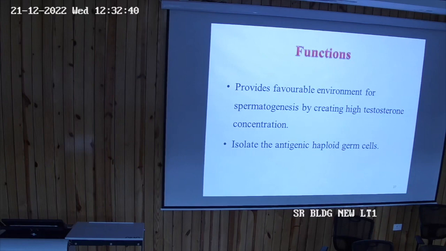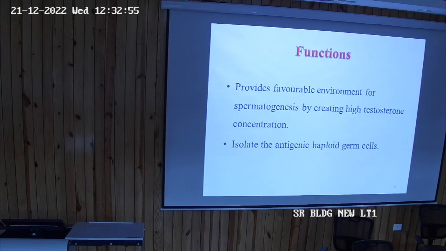Why a blood testis barrier is required for spermatogenesis, as it provides a favorable environment for creating high testosterone concentration, and it isolates the haploid germ cell.